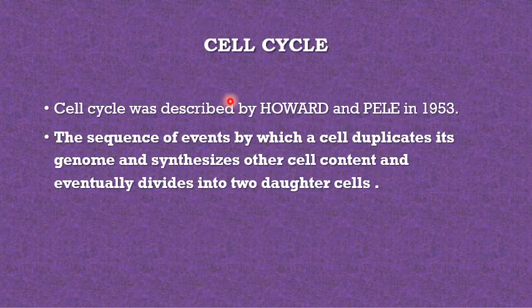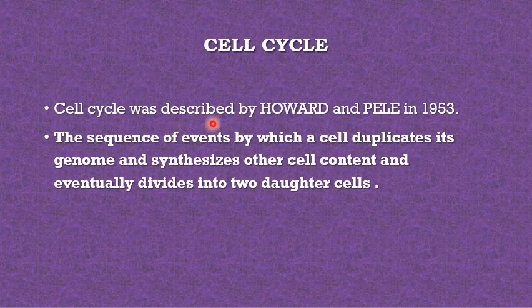What is cell cycle? Cell cycle was described by Howard and Pelc in 1953. The definition of cell cycle is the sequence of events by which a cell duplicates its genome. Genome means the DNA, the genetic material, and synthesizes other cell content, that is the cytoplasm, RNA, protein, cell organelles, and eventually divides into two daughter cells.